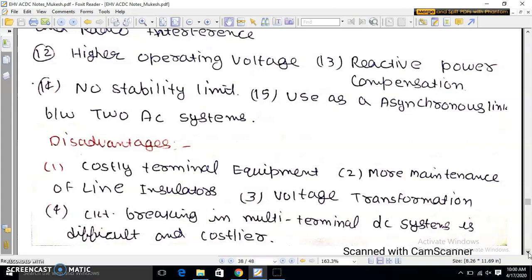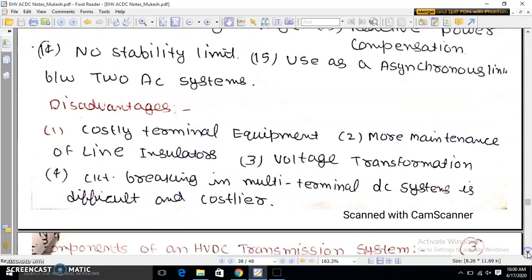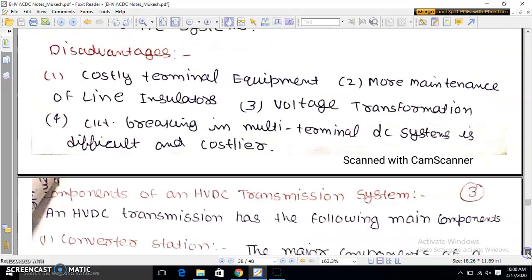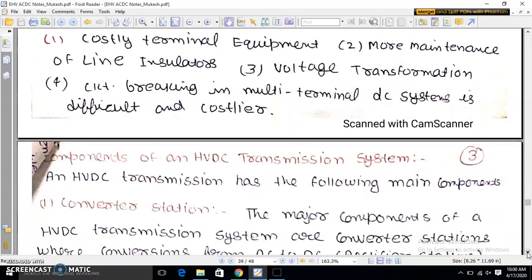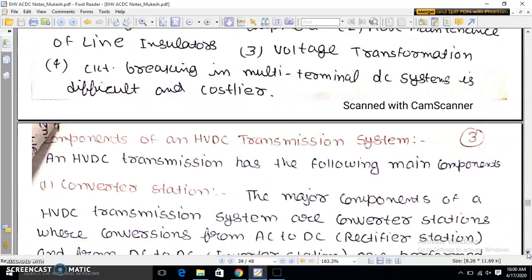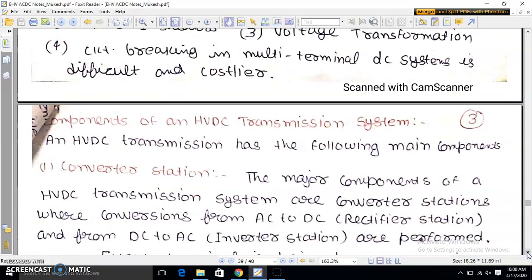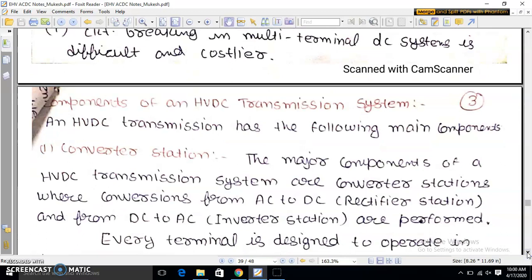Second one is more maintenance of line insulators is required. Third one is voltage transformation is not easy. Circuit breaking in multi-terminal DC system is difficult and costly. We will discuss about the components used in an HVDC transmission system.